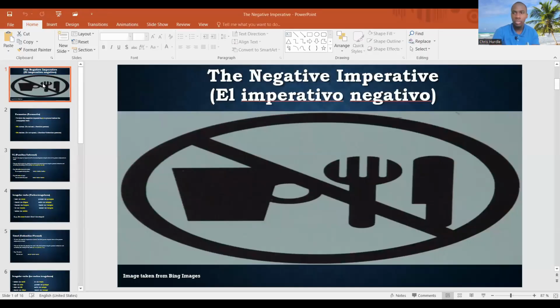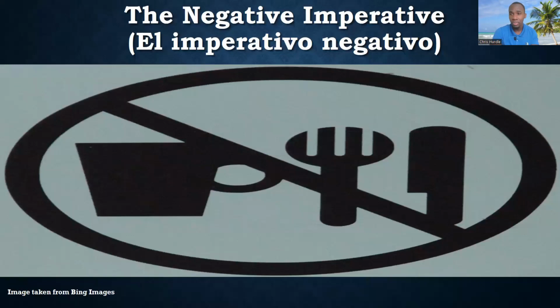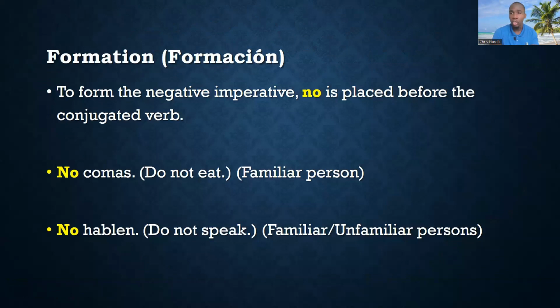Now, what you will notice is that it's pretty simple, right? All you need to do is place no before the conjugated verb. Once you remember that, that is half of the job completed, okay? So we place the negative word no before the conjugated verb. And of course, no would mean in this context, do not do something, okay? Because it's negative, right?